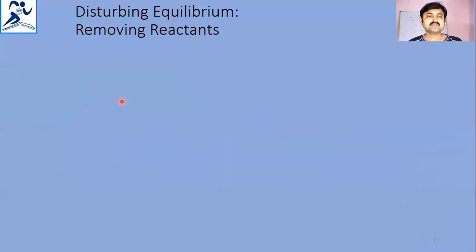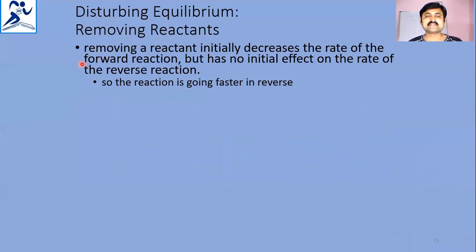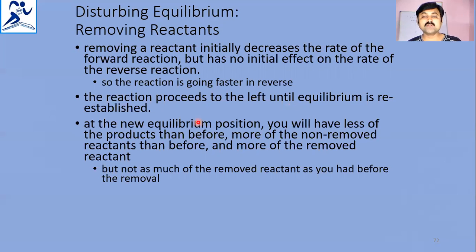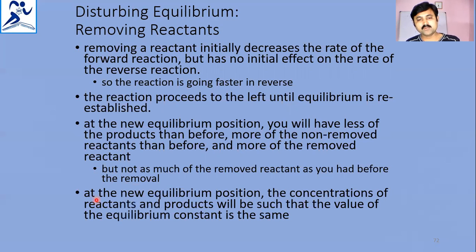Disturbing equilibrium, that is, removing reactants. Removing reactant initially decreases the rate of forward reaction, but has no initial effect on the rate of reverse reaction. So the reaction goes faster in the reverse direction when you remove the reactants. The reaction proceeds to the left until equilibrium is re-established. At the new equilibrium position, what will happen? You will have less of the products than before, more of the non-removed reactants than before, and more of the removed reactant, but not as much of the removed reactant as you had before the removal. The concentrations of reactants and products will be such that the value of the equilibrium constant is the same.